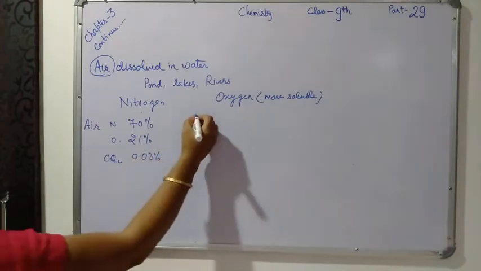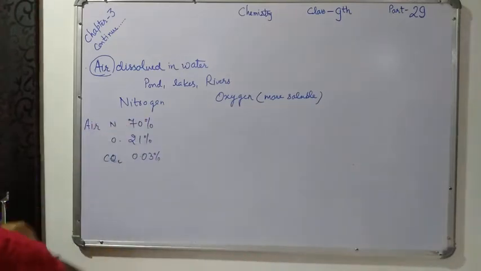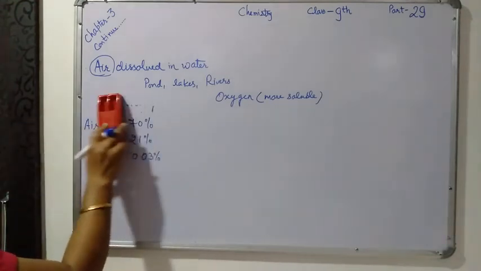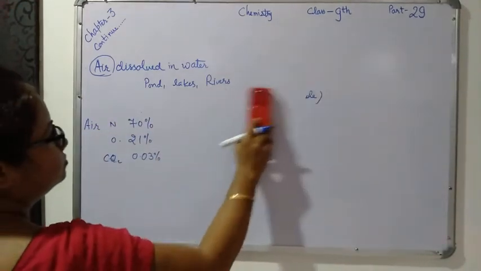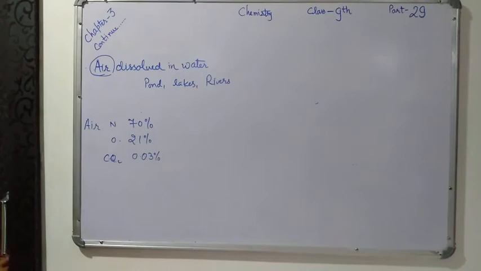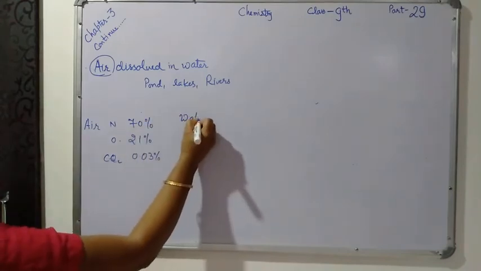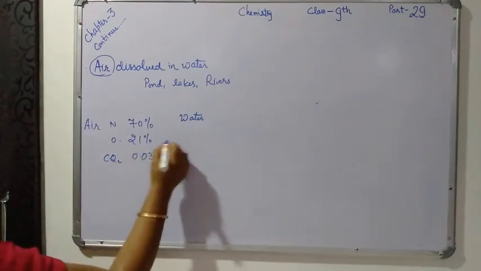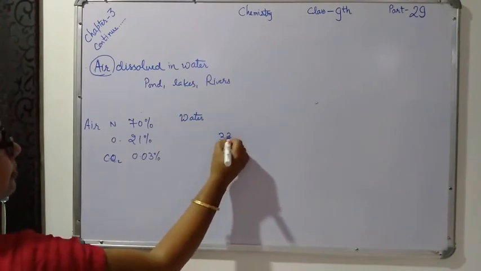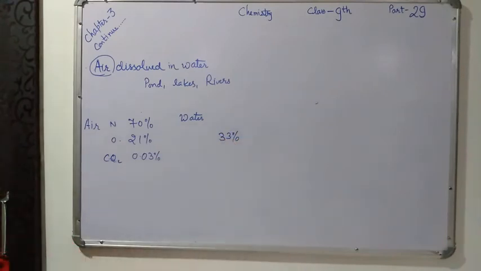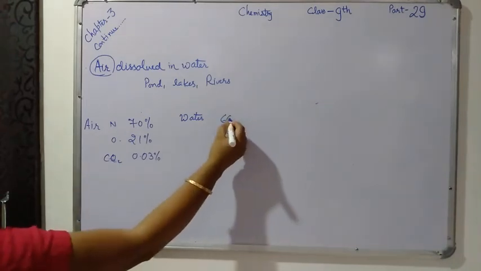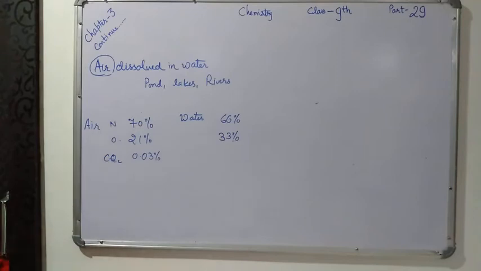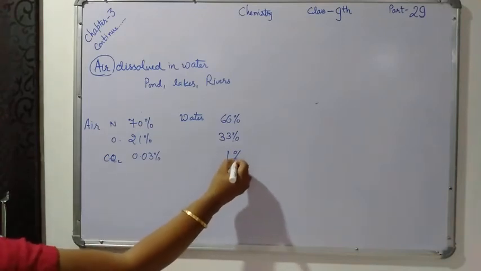But in the case of water, you see the composition now. The composition of air dissolved in water is 33% oxygen, 66% nitrogen and 1% carbon dioxide.